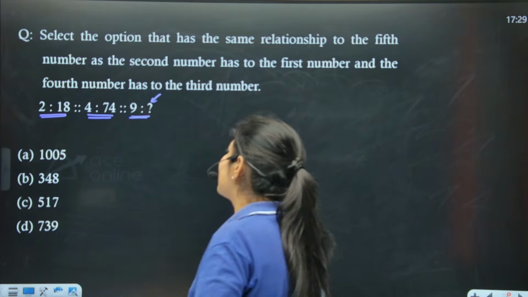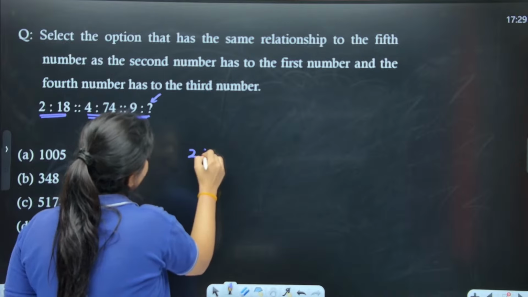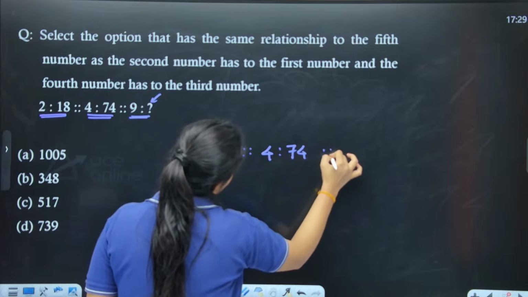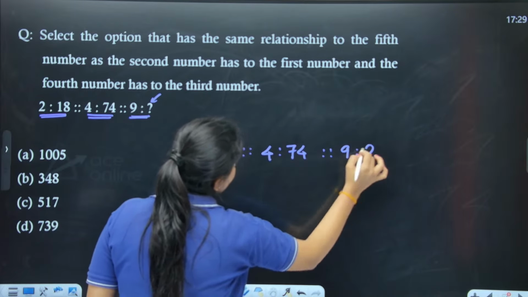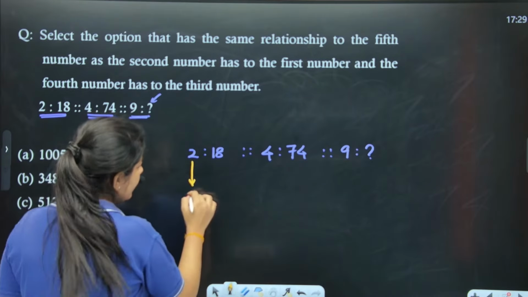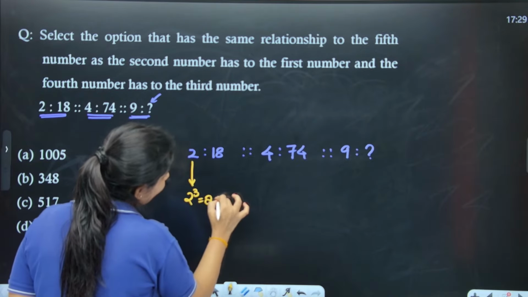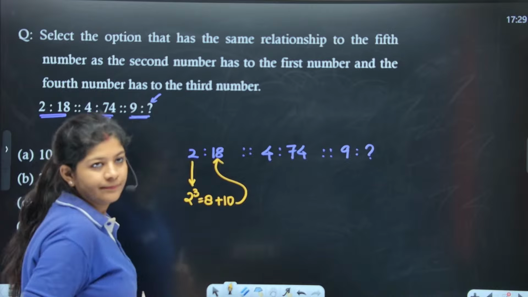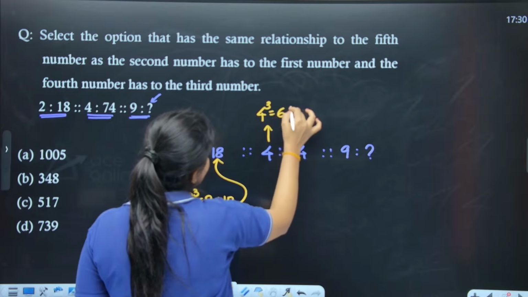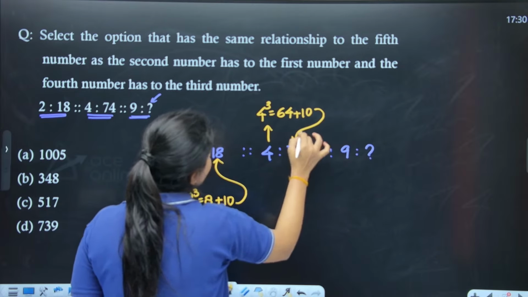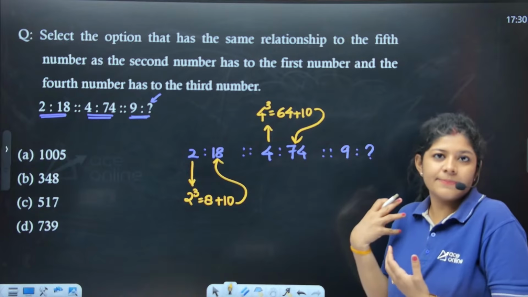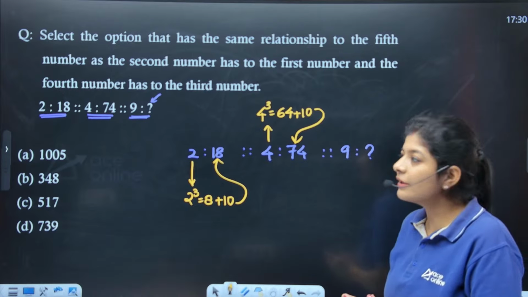Very good, Nishan. So basically here if you will see, here we are having numbers like this, right? And here we are having 9. Okay. Now if you will see here, we know the cube of 2. So the cube of 2 is nothing but 8, and if I add 10 to it, I'll get 18, right? Okay. What is the cube of 4? We know that the cube of 4 is nothing but 64, and if I add 10 to it, I'll get 74.